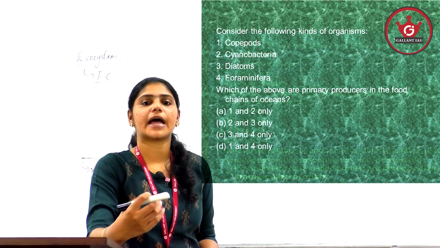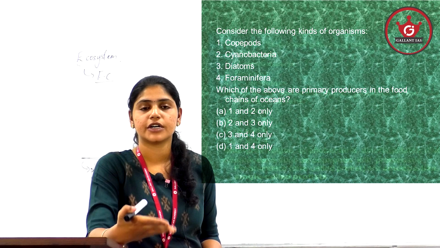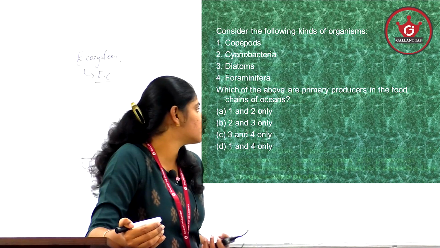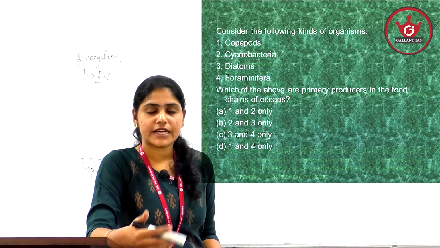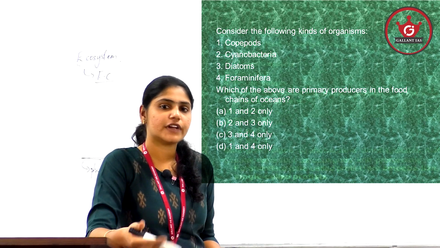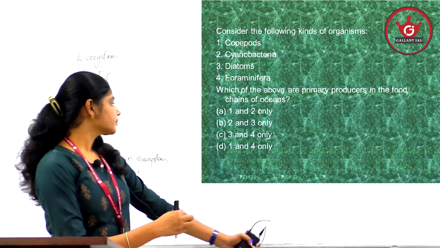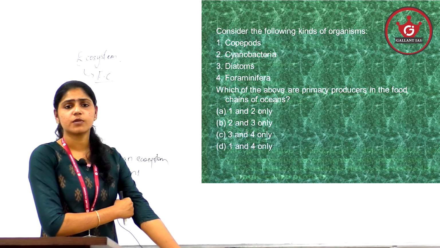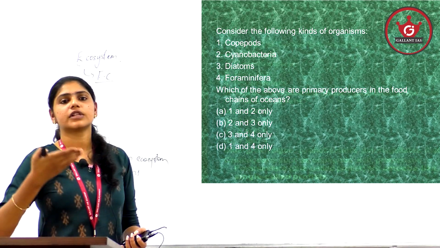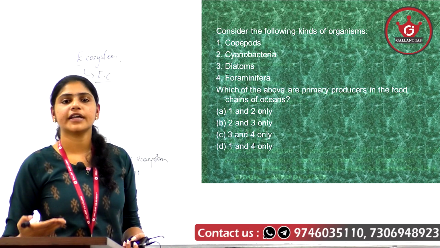It is asking the primary producers, which means the first trophic level organisms in an aquatic food chain. So it is basically the diatoms, dinoflagellates, cyanobacteria, or blue-green algae, which form the trophic level 1 or the primary producers in an aquatic food chain.